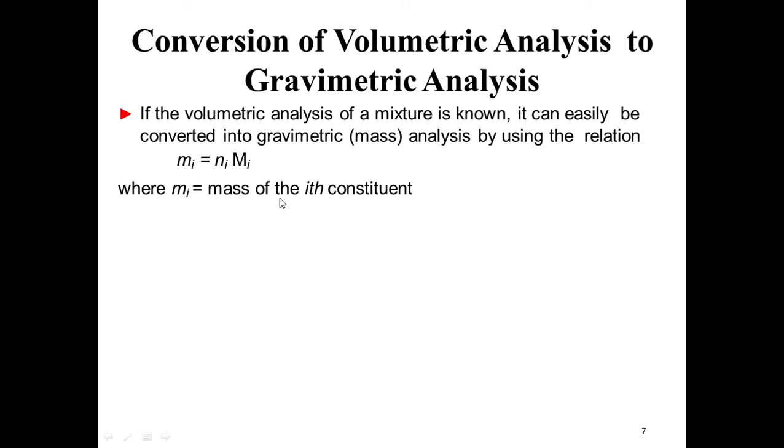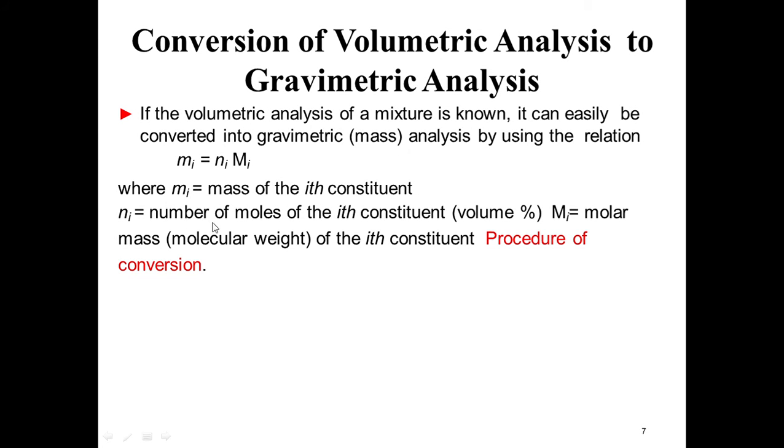Now, Mi is the mass of the ith constituent. As I have said, if you consider carbon, then carbon may be there, hydrogen may be there, sulfur may be there. These are the constituents. So whatever constituent you are considering, the mass of that is Mi. And Ni is nothing but the number of moles of that constituent, that is the percentage of volume. The number of moles indicates the percentage of volume, and mi is the molar mass or molecular mass of the ith constituent. Okay, so now let us see the procedure for the conversion.